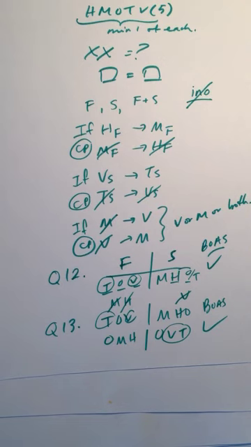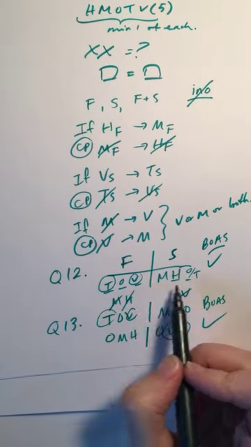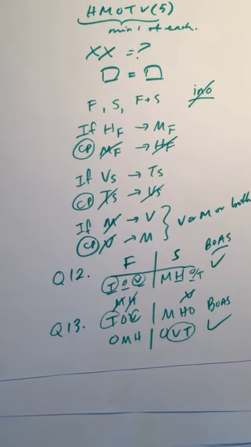B, do we have Montreal in the fall and Honolulu and Tampa in the spring? We don't have an example of that either. C, Omaha in the fall, Montreal and Tampa in the spring. So we do have an example of that from question 12. So C we can eliminate. Honolulu and Tampa in the fall, we don't have an example of that. Honolulu, Vancouver in the fall. No, we don't have an example of that either. Okay, so